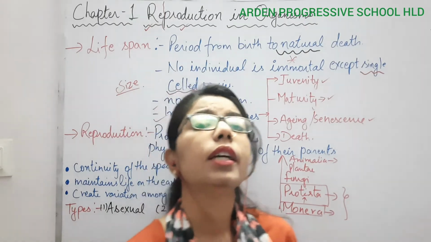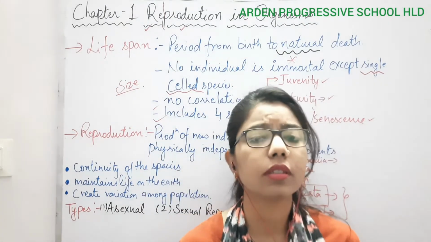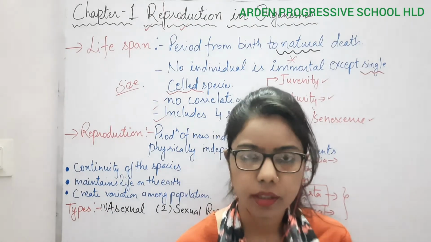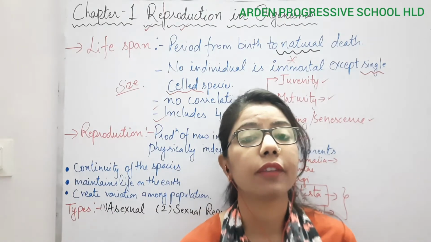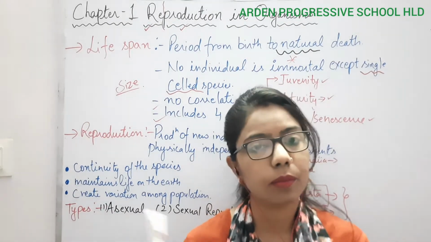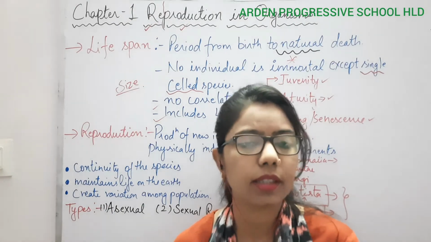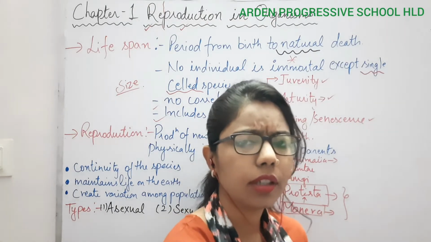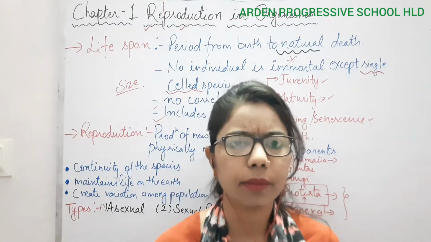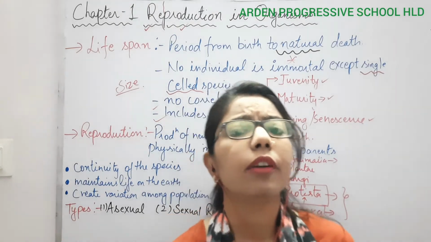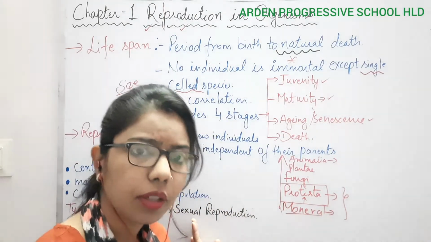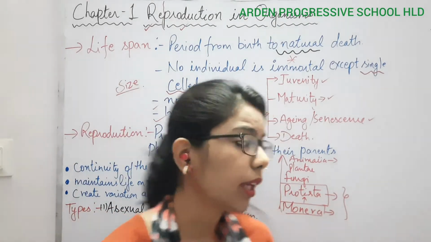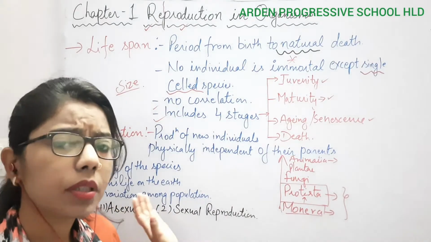I'm giving you an example. If all the children in one class are intelligent, what will happen? There is no scope of improvement. Improvement can be done when some students are good in maths, some are good in physics, some in chemistry. So we can say we have to improve those particular children in that subject. So chances of improvement will be more where the variation is more. And this variation is coming from where? From reproduction itself. Okay, so this is about the purposes of reproduction.